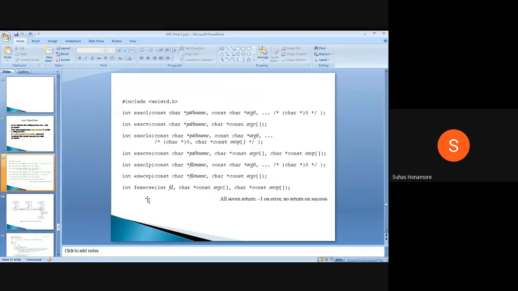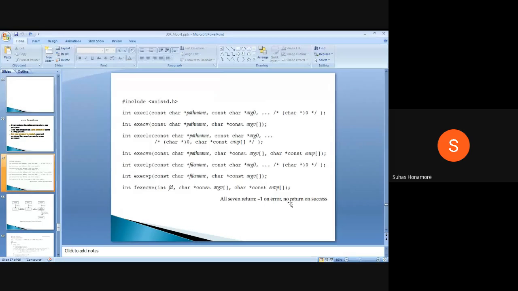These seven always return -1 on an error, and no return on success, we are saying. No return, but we have given an integer return type, so it will always return something. Here it will return some random value, we don't have any predefined value. That random value is normally, whenever you are opening this file, the location address, the first address of whatever file you are opening, wherever you kept that file. That file's first location's address is normally returned.